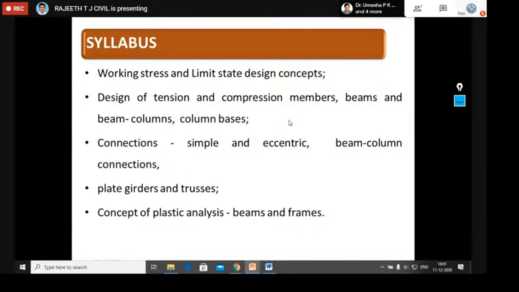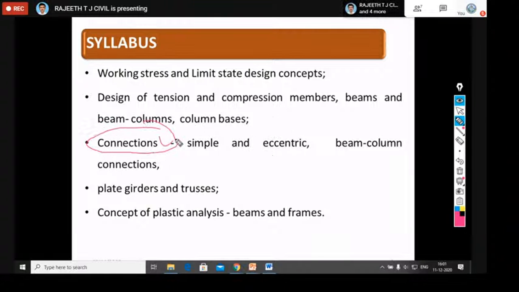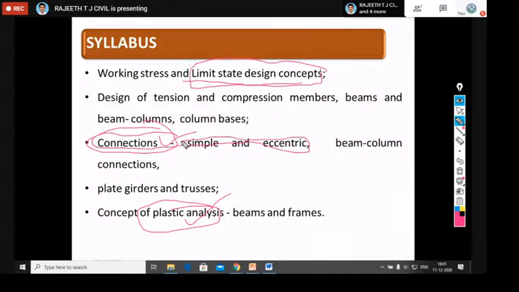If you observe the previous years' GATE questions, many questions are asked from the connection part and also from plastic analysis. So today we are going to concentrate on the limit state design concept and the connection part, with respect to bolted and welded connections, considering both simple and eccentric connections and beam column connections. The remaining portions I will discuss in the next session on steel structures.